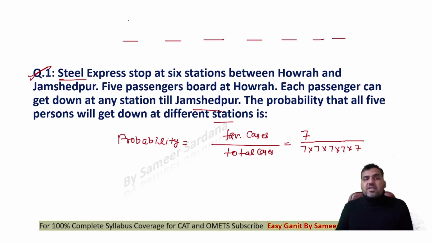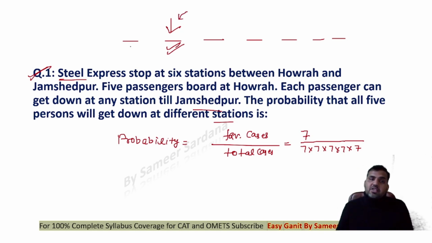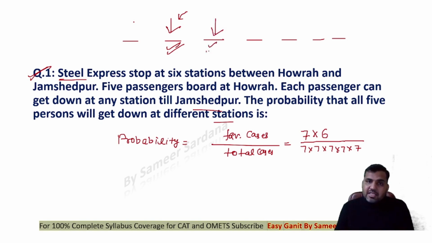Let's say that the first passenger gets down at this particular station. Now this station has been used by a particular passenger. The second passenger who is trying to get down will not be able to get down at this station, but he can choose any of the rest of the 6. So the second passenger will have 6 options to select any station. Let's say that the second passenger has selected this station to get down. Now this has also been used.